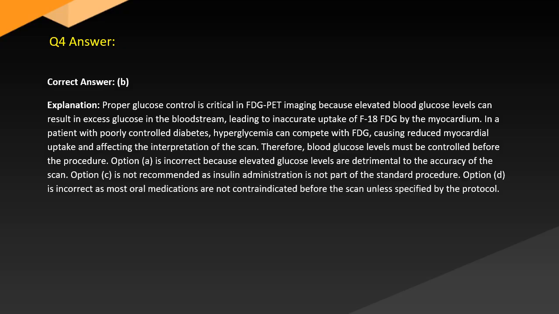Option A is incorrect because elevated glucose levels are detrimental to the accuracy of the scan. Option C is not recommended as insulin administration is not part of the standard procedure. Option D is incorrect as most oral medications are not contraindicated before the scan unless specified by the protocol.